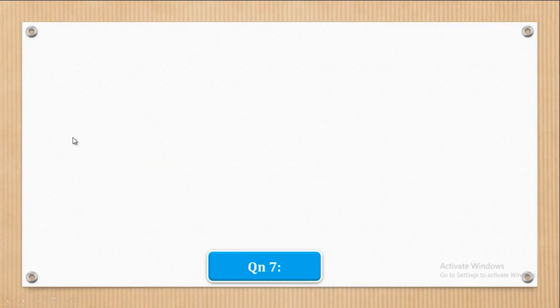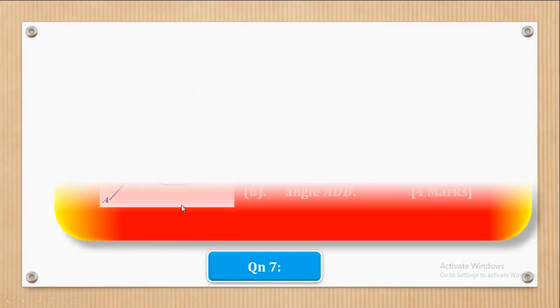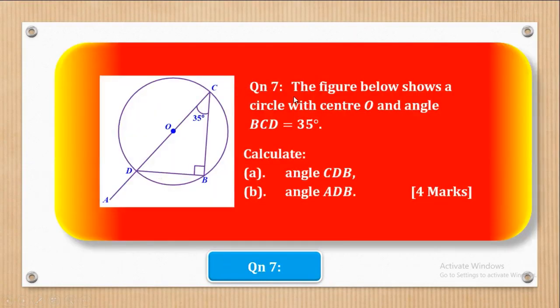So now we shall go to question 7. Question 7 says, the figure below shows a circle with center O and angle BCD is equal to 35 degrees. Calculate part A, angle CDB, and part B, angle ADB, and they give it 4 marks.